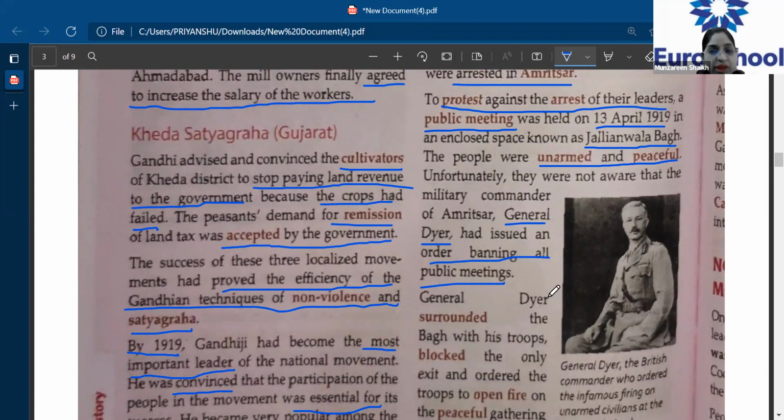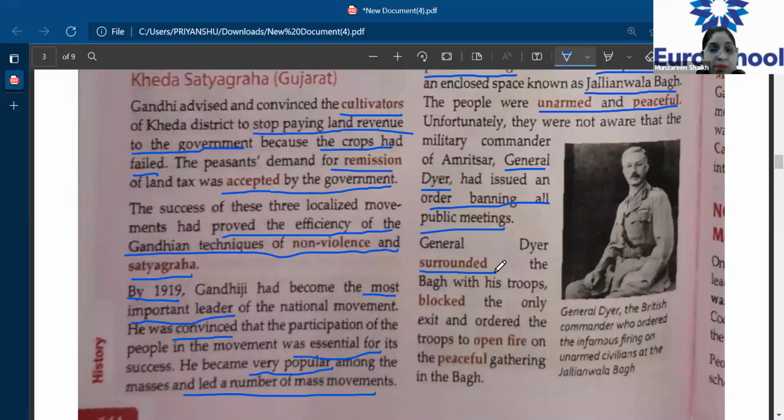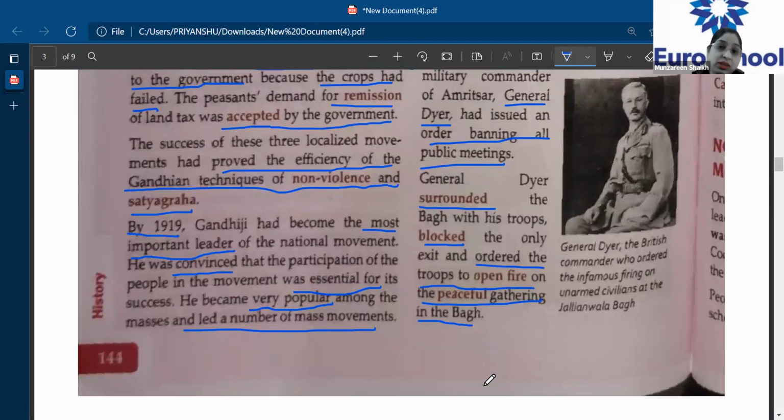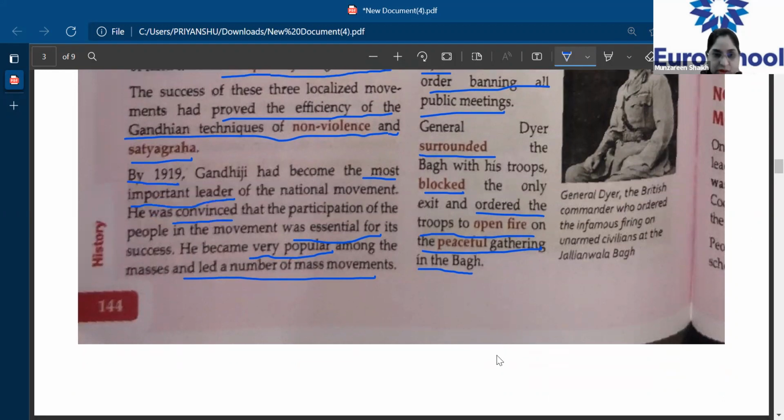All right. So what did General Dyer do? General Dyer surrounded the Bagh with his troops. He blocked the only exit. Okay, there was only one exit. He blocked that and he ordered the troops to open fire on the peaceful gathering in the Bagh. The people, the Indians, were innocent. They were not aware that any such order was passed by General Dyer. So General Dyer came with his troops, he blocked the exit and he opened fire on these innocent Indians.